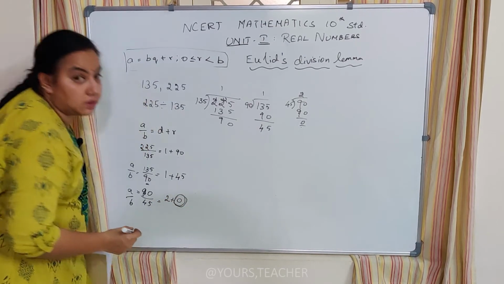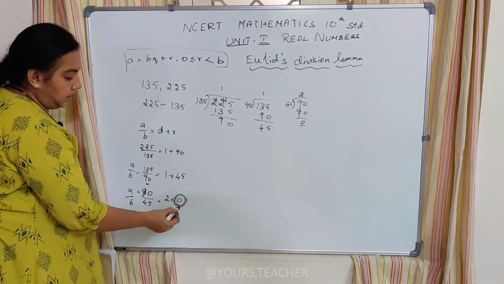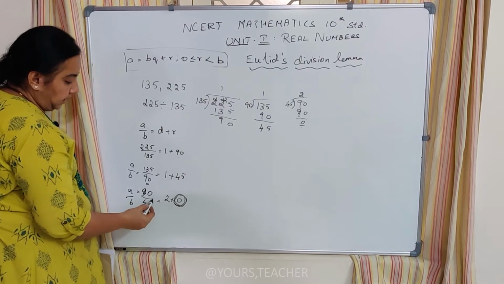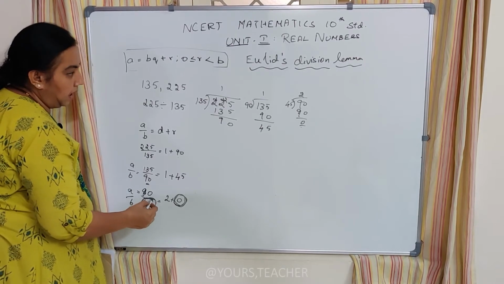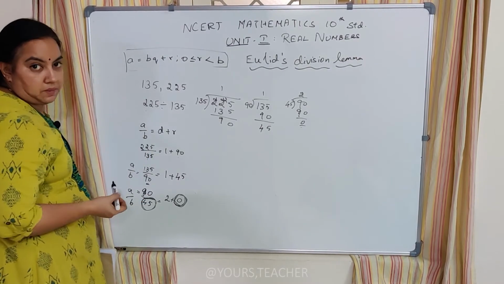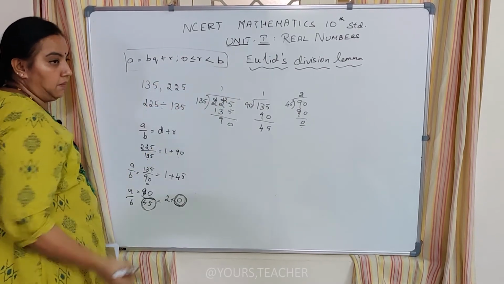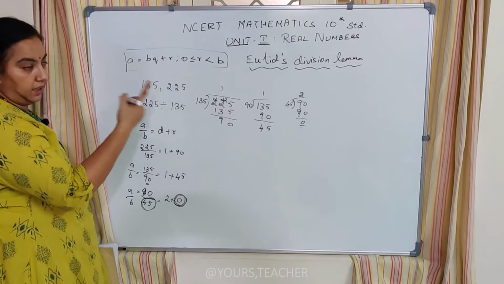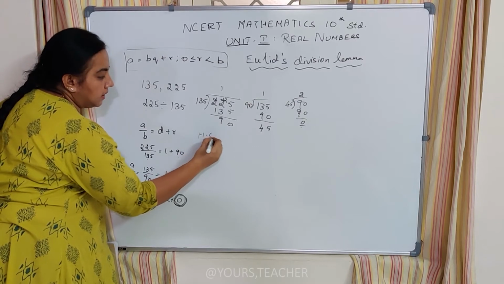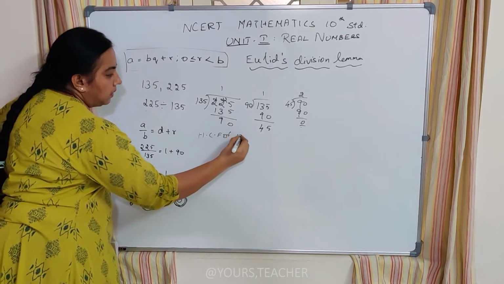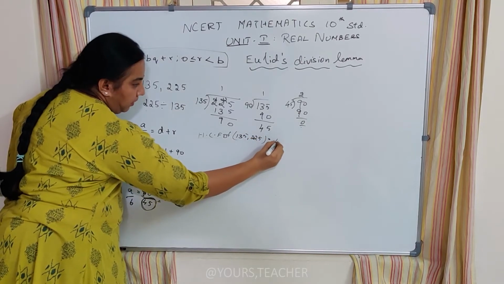I continue this same division till I get a 0. Once I get a 0, it means that 45, the last divisor, becomes the HCF of the two numbers. Okay. This is the way to find HCF using Euler's division lemma. The logic behind this Euler's division lemma is HCF of 135, 225 is equal to 45.